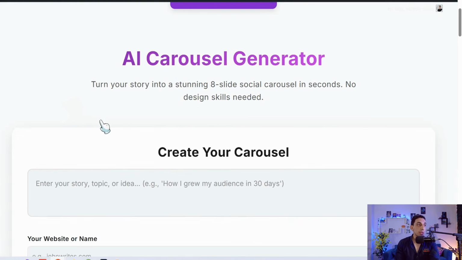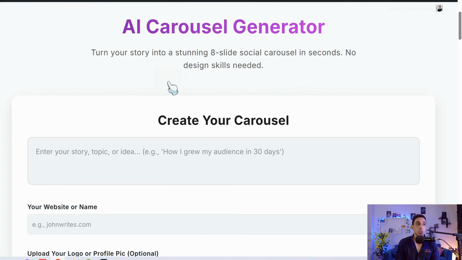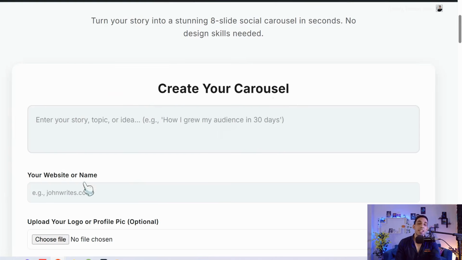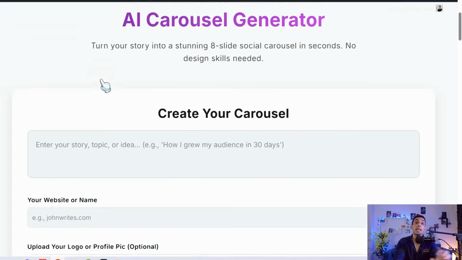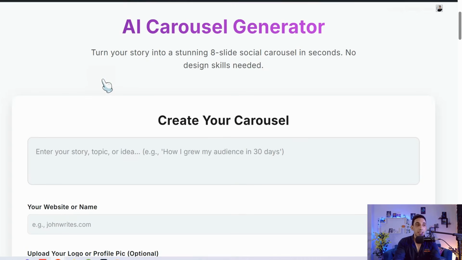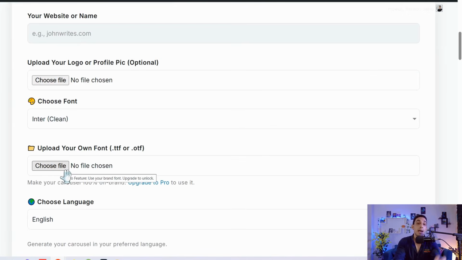So you can turn your story or your idea or your paragraph into 8-slide social carousels. Firstly, you can sign up for free in this amazing tool, and for sure you can take the benefit of it freely every single day. You get 2 credits daily in its free version. By the way, let me show you all these amazing features included to give you the upper hand in social media content creation to provide the best and outstanding carousel post.